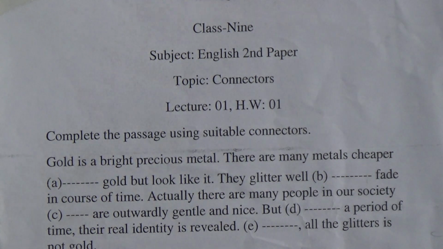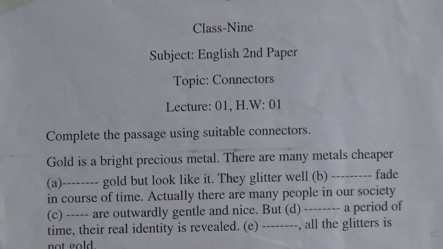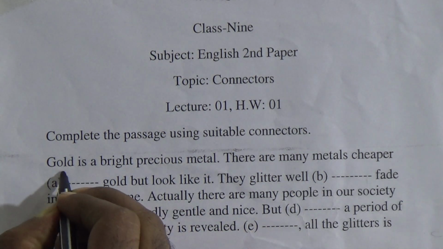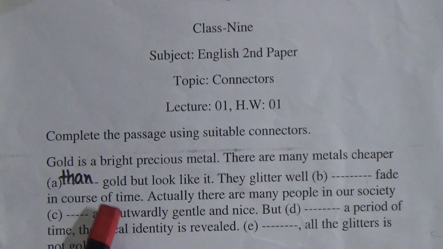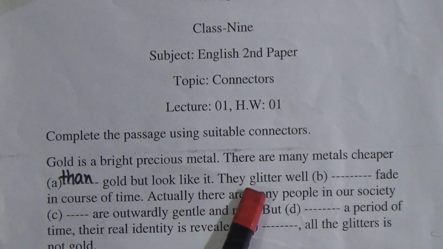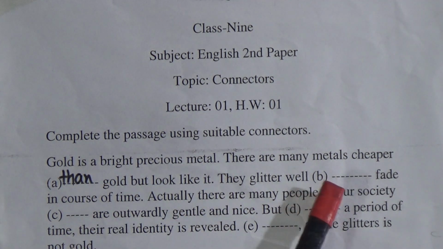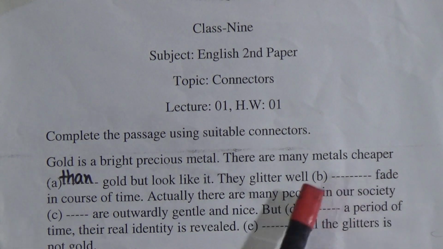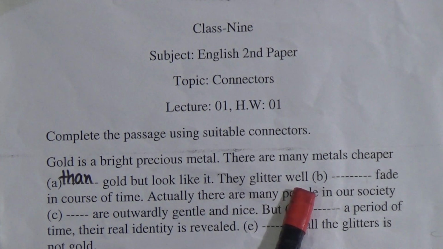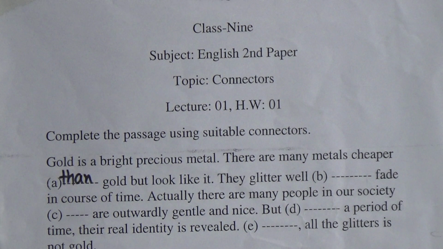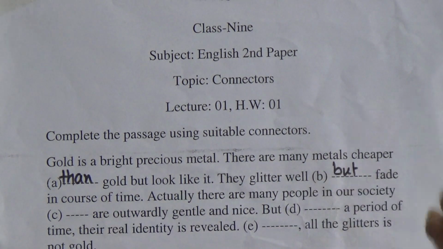So give your attention. There are many metals cheaper than gold but look like it. In the blank we will use "than". Next: they glitter so, dash, fade in course of time. So look at the meaning on the two sides. They glitter so: positive meaning. On the other hand, fade in course of time. Here it will be: they glitter so but fade in course of time. It will be "but", opposite meaning.